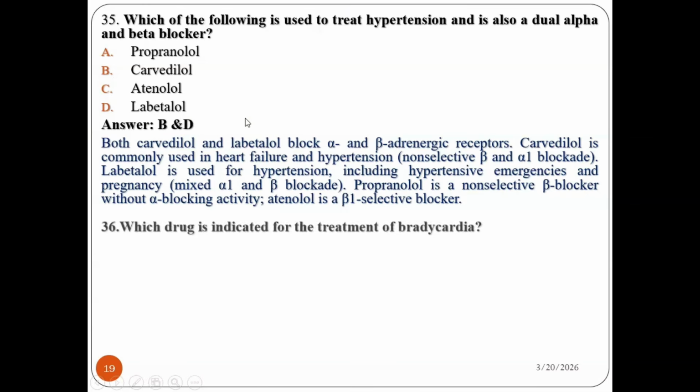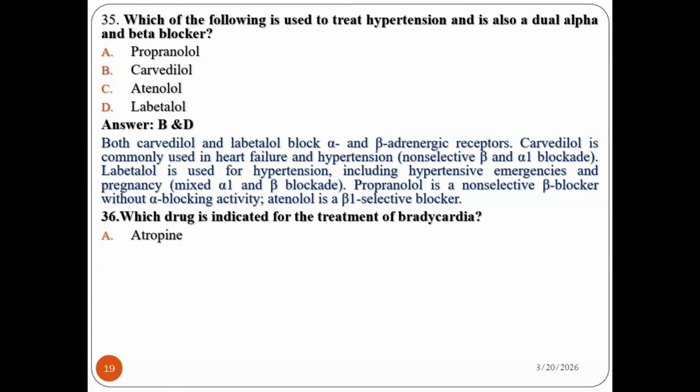So check this question more from your pharmacology concept. Again, question number 36. Which drug is indicated for the treatment of bradycardia? Atropine, carbachol, phenylephrine, and prazosin.